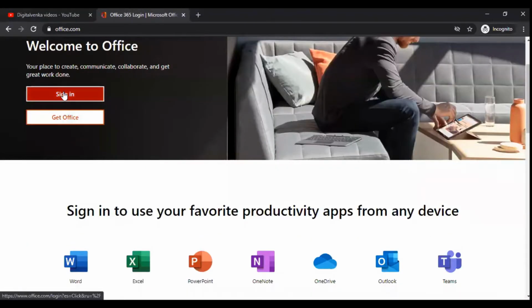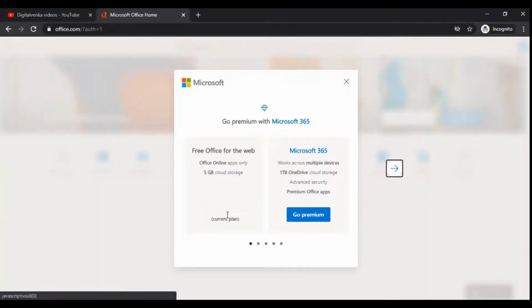You have created an account, so you can sign in here. With this basic account we get Microsoft 365 access for free, Office for the web, Office online apps. Only 5 GB of cloud storage is available for you.